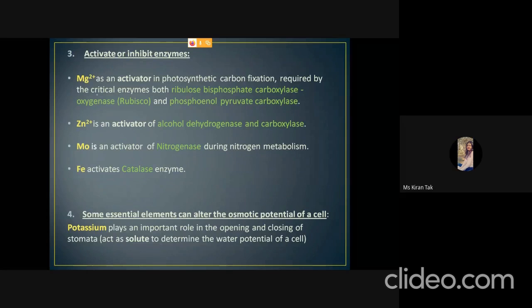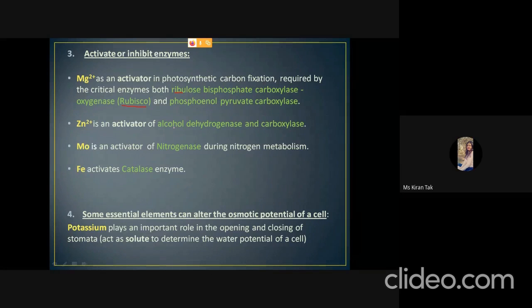The next is activate or inhibit enzymes. So the elements are also helpful in the activation and inhibition of certain enzymes in plants. The enzyme called Rubisco, which is the most abundant protein on the earth and also the first enzyme of the C3 cycle, and the other enzyme which is called phosphoenol pyruvate carboxylase, which is the first enzyme of the C4 cycle, are activated by magnesium ion in photosynthetic carbon fixation.